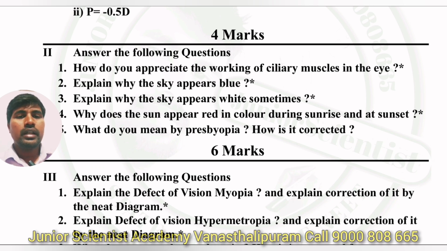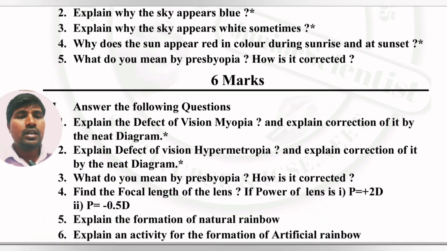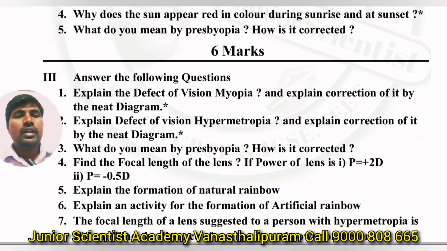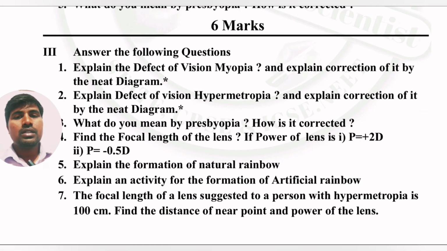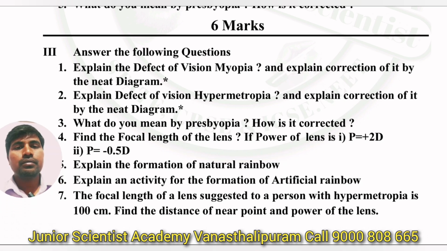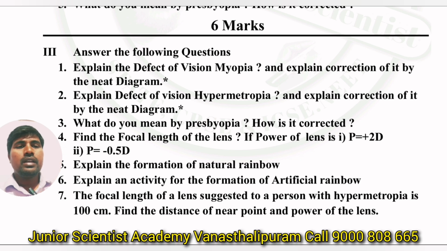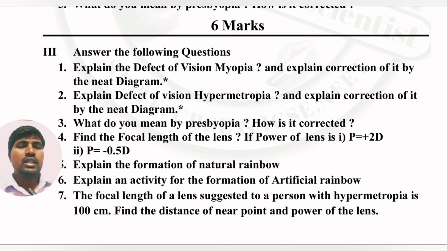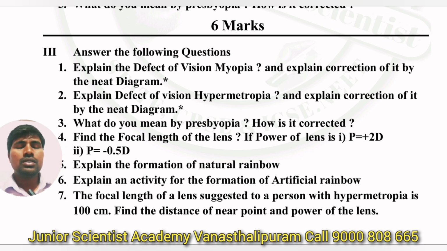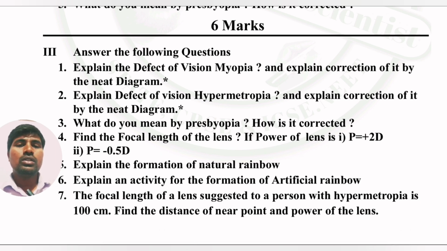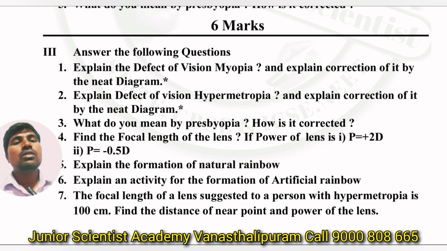Okay. Next, the eye defects are given. See, very, very important 6 marks questions from this chapter. Defects you know very well: myopia, hypermetropia. You have to explain the defect and the correction, with the diagram also. It's very, very important, and you must draw that figure, compulsory, once again.